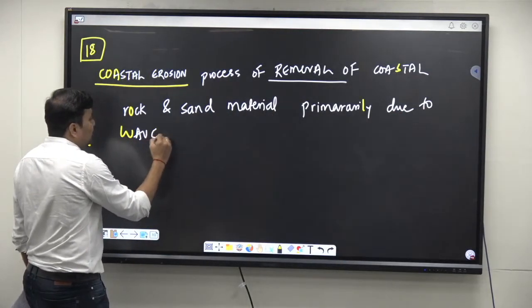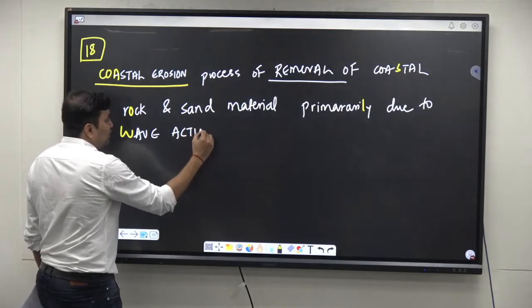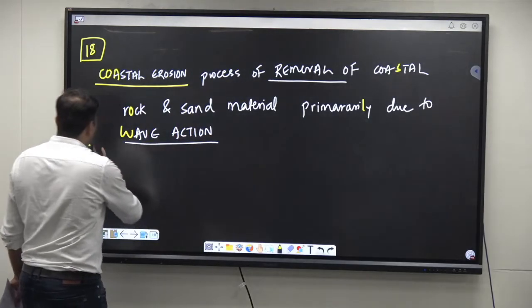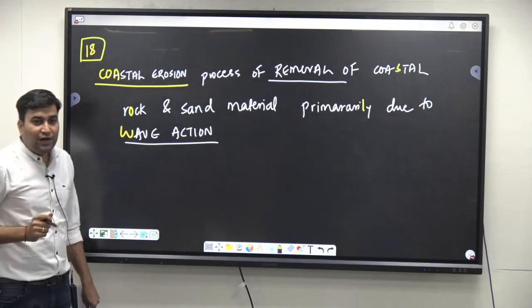Due to wave action. Correct? Are you understanding it?